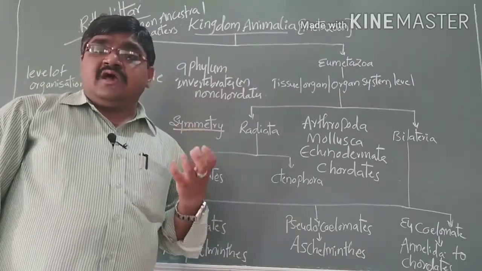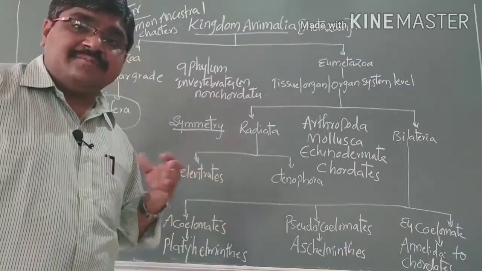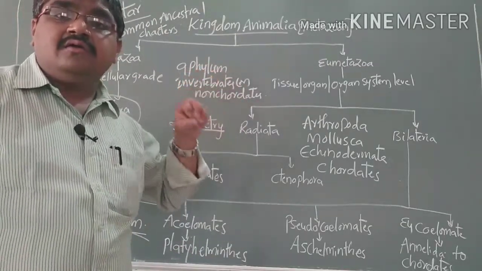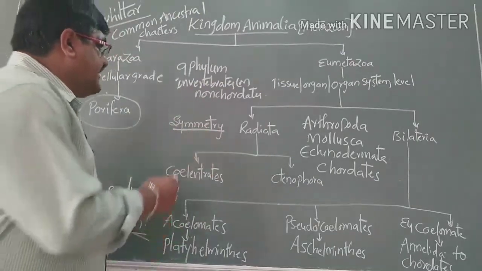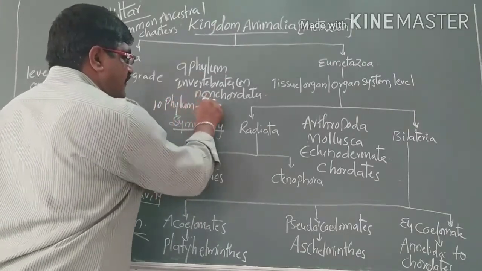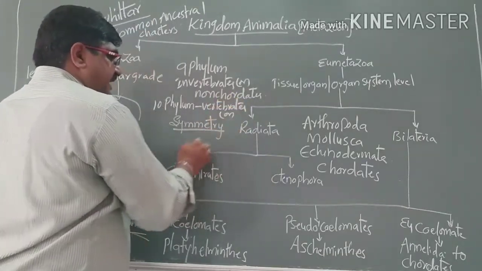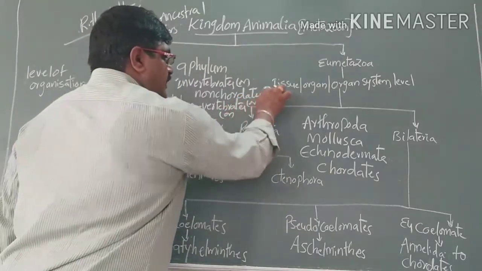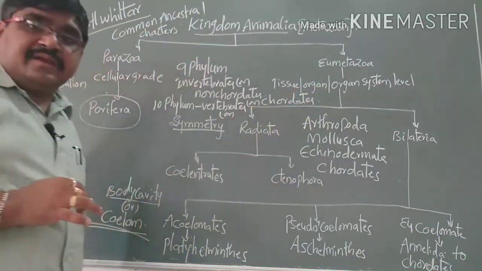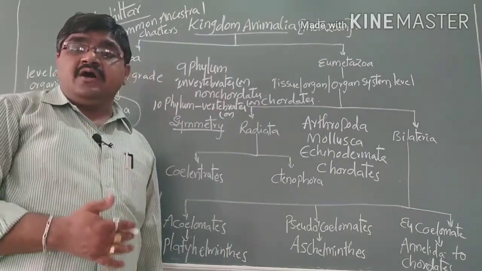We call it a notochord or vertebral column, and it is absent in these organisms. So, due to its absence, they are called invertebrates or non-chordates. The last one is the tenth phylum, the vertebrates or chordates. Why do we call them chordates? Because a vertebral column, backbone, or notochord is present.